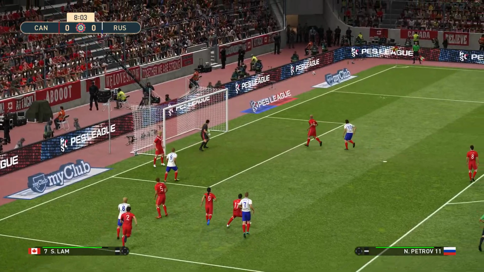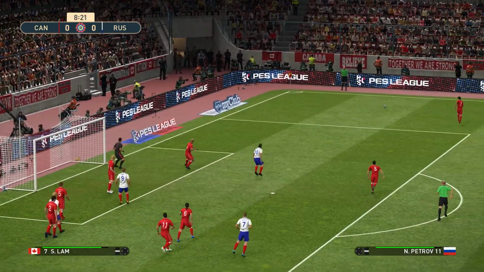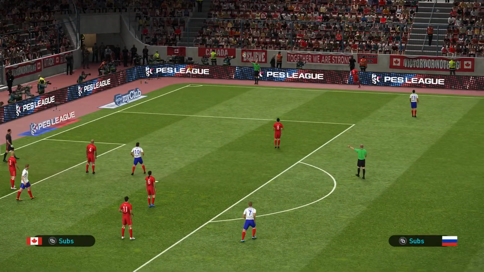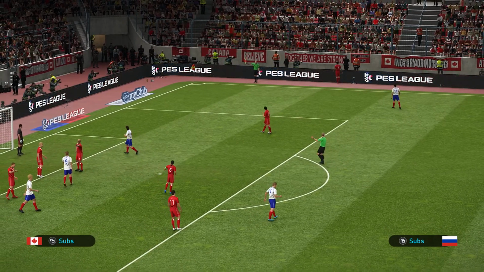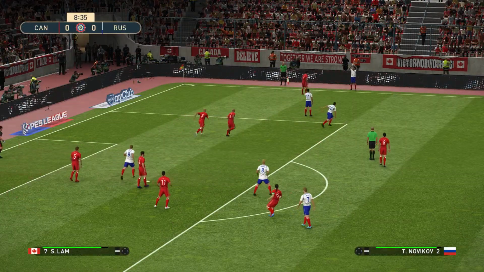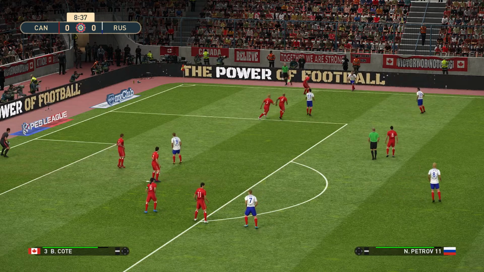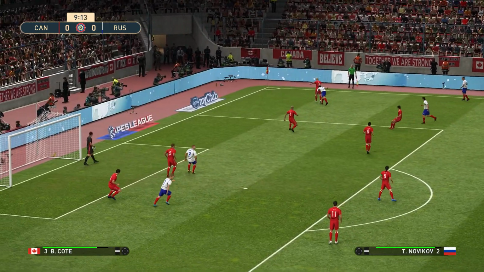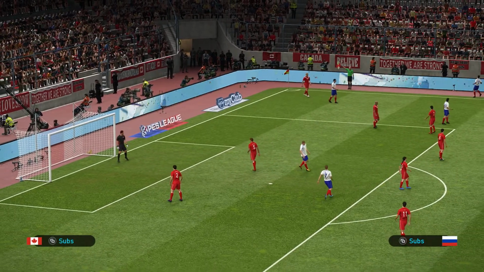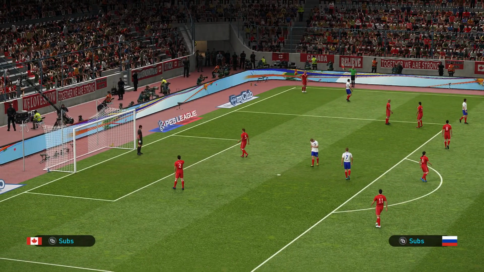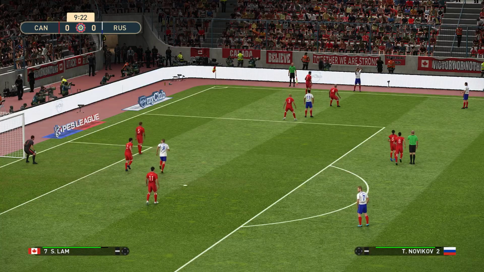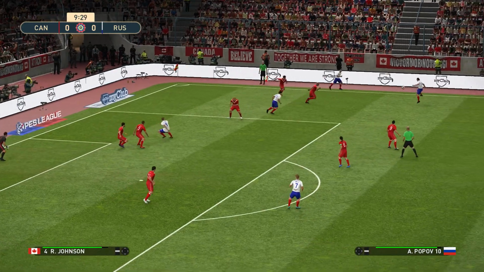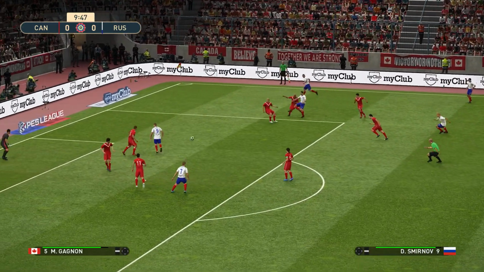Ball's played in and it goes towards... Oh, well. What was Lamb doing there? Gives away a throw when there was absolutely no need to. Russia blocked to the head by Lamb.